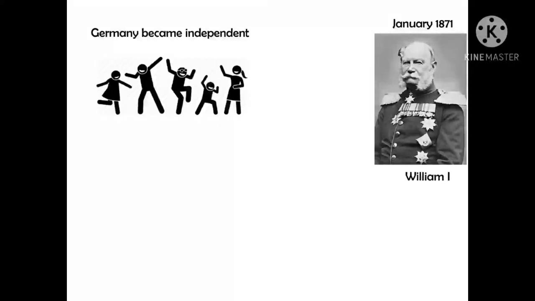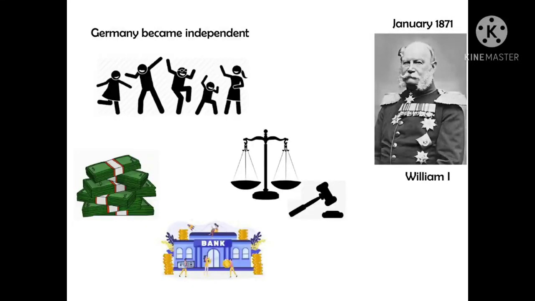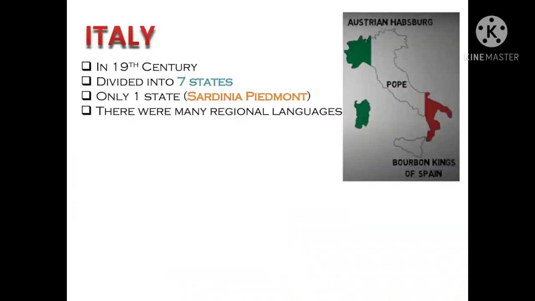A new government came into force. Now they made their own rules. They made many changes, but the strong emphasis was on modernizing the currency. Second, they looked forward to the improvement of the banking system. Then they went for upgrading the legal and judiciary system, etc. Now the whole country became very happy. Let's go and study about the other three nations like Italy, Britain, and Ireland.